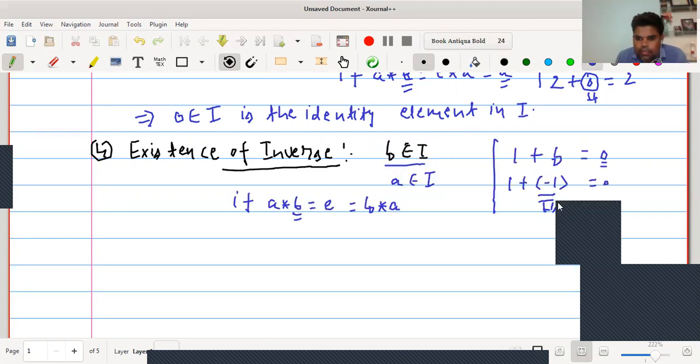Similarly, if we have to find the inverse of 4, it will be -4. If we have to find the inverse of 10, it will be -10. So in general, we can say that inverse of any element a in the set of integers is -a. So we can say that inverse of a is -a.